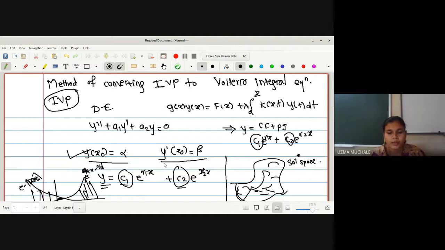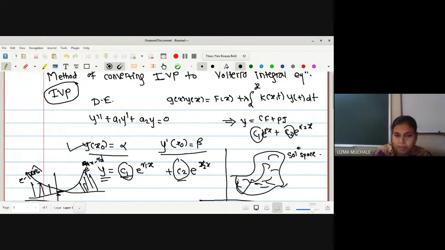And if I had told you to take any values of C1 and C2, every student would have different values of C1 and C2, and then we can get many curves, right? Rather, infinitely many curves we can get if we choose different values of C1 and C2. But if I told you that these conditions you have to use, then everyone will get the same curve. So everyone getting the same curve ensures that you have a unique solution. That is what you have proved in your differential equation existence and uniqueness theorem for initial value problem.